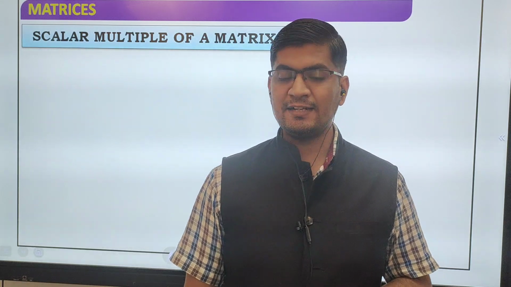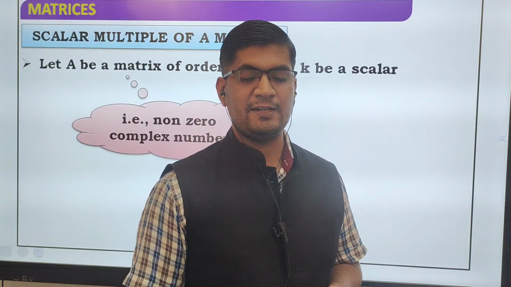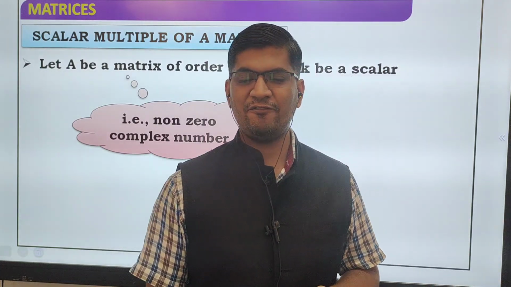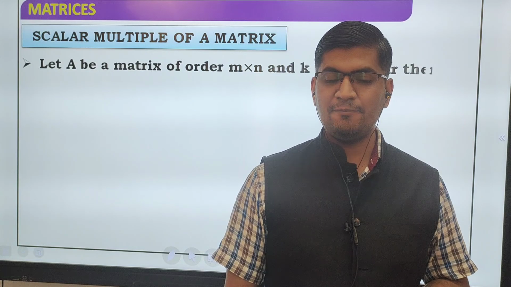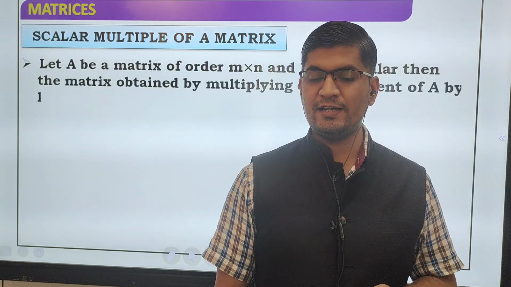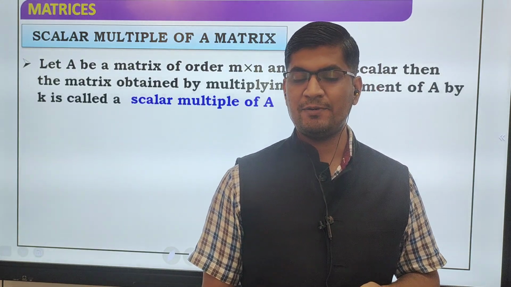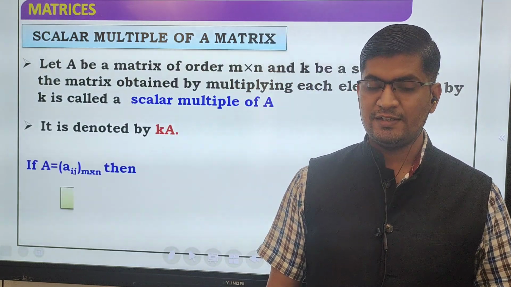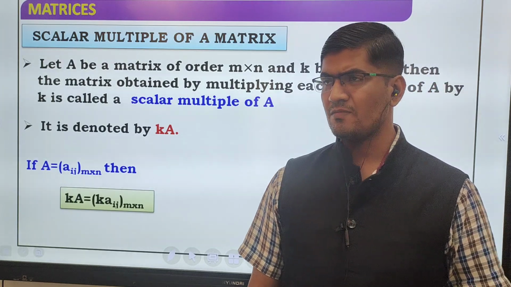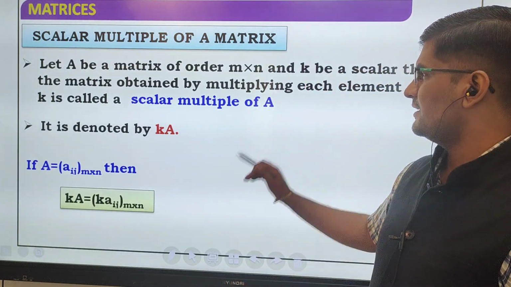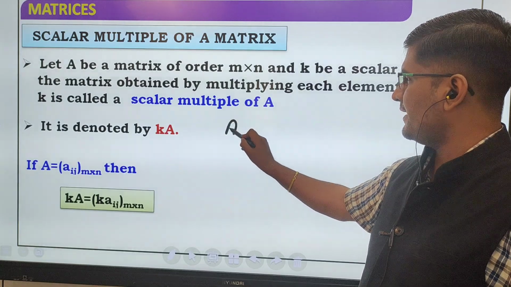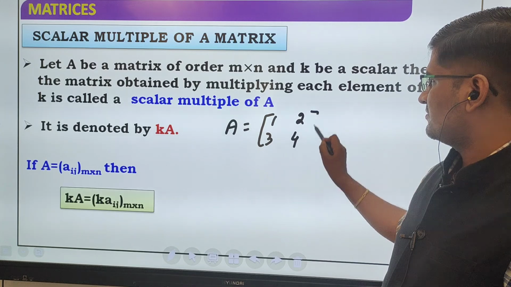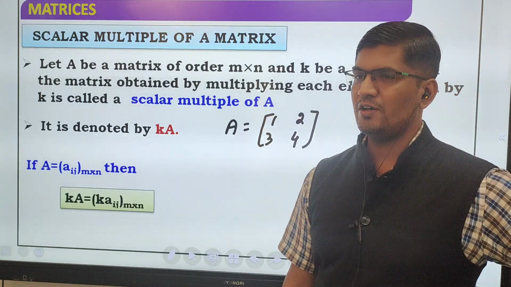Okay. Next is the scalar multiple of a matrix. A scalar means any constant value, just say 5, 6, 7, 8. So let A be a matrix of order m into n and k be a scalar, then the matrix obtained by multiplying each element of A by k is called a scalar multiple of A. It is denoted by kA. Scalar multiplication means, suppose A is equal to 1, 2, 3, 4. Yes or no?